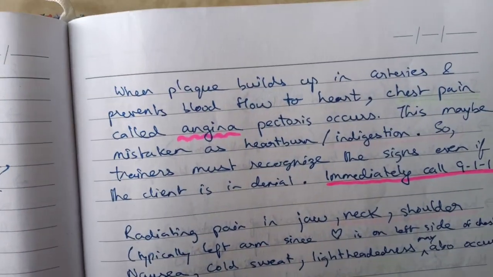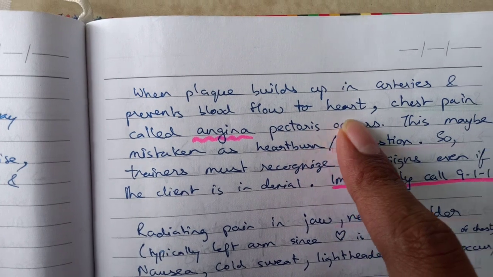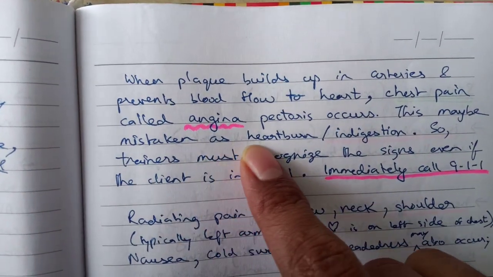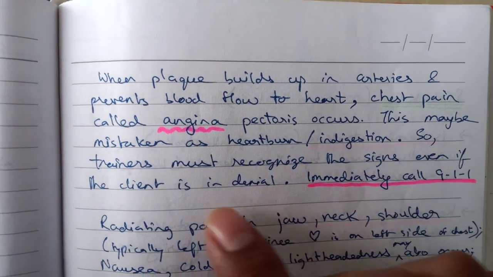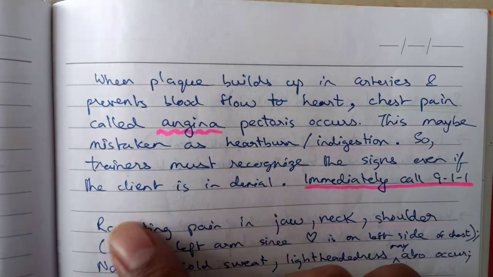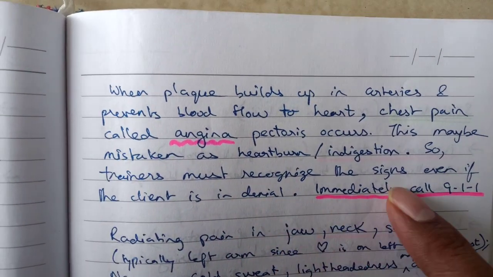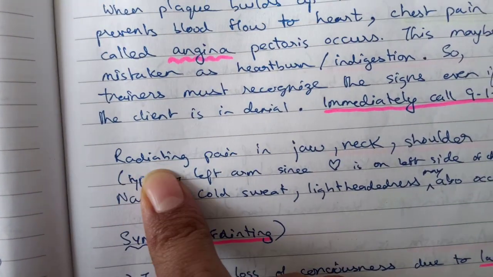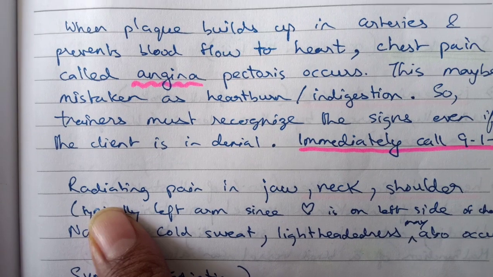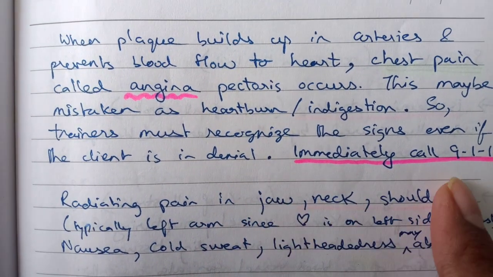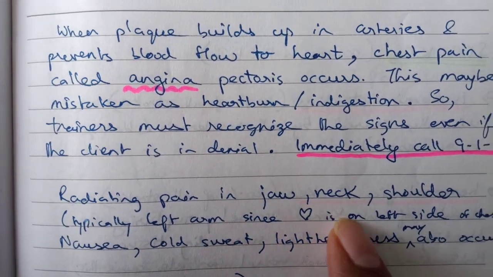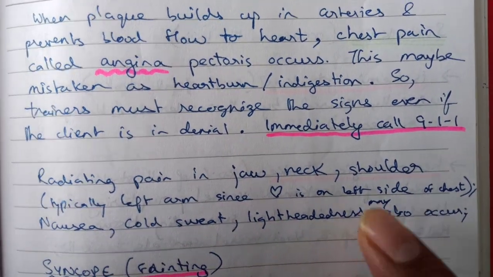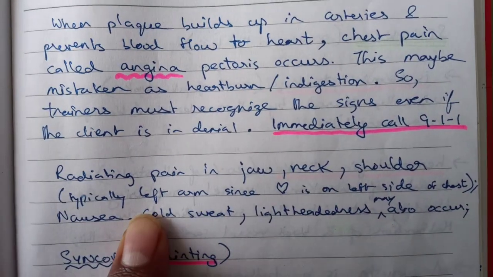When plaque builds up in arteries and prevents blood flow to the heart, chest pain called angina pectoris occurs. This may be mistaken as heartburn or indigestion. So trainers must recognize the signs even if the client is in denial. Immediately call 911. This is a very good sign that you will see before an attack happens. A radiating pain in the jaw, neck, shoulder, typically the left arm since the heart is on the left side of the chest. Nausea, cold sweat, lightheadedness may also occur. So these are the signs that you should be looking for.